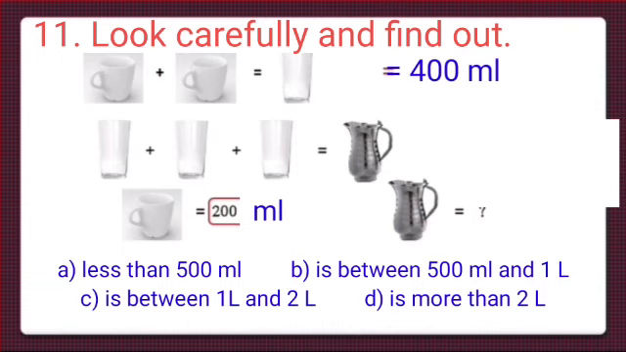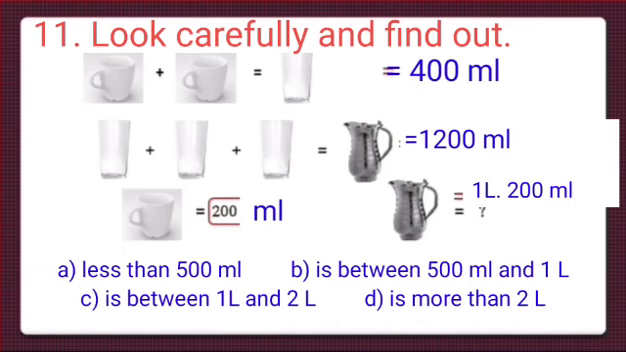Similarly, in second line, 3 glasses are added. And adding 400 3 times, we get the capacity of the jug. So, it is 1200 milliliters. And we have to find the capacity of the jug. So, it is 1200 milliliters, or we can say 1 liter 200 milliliters.